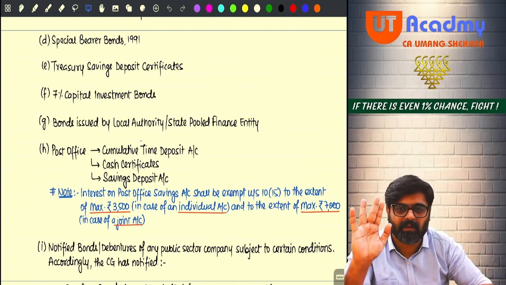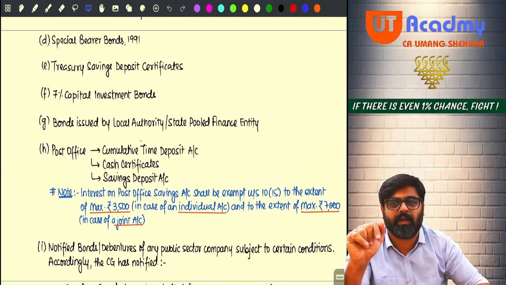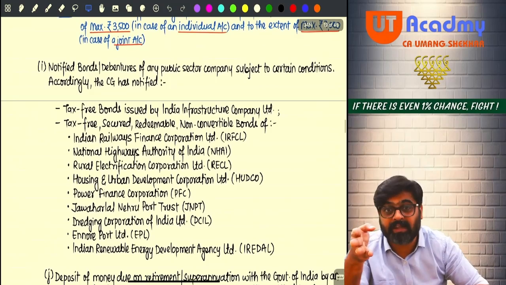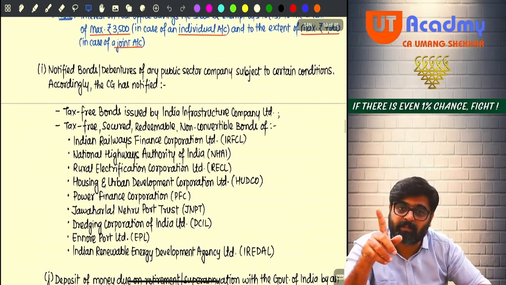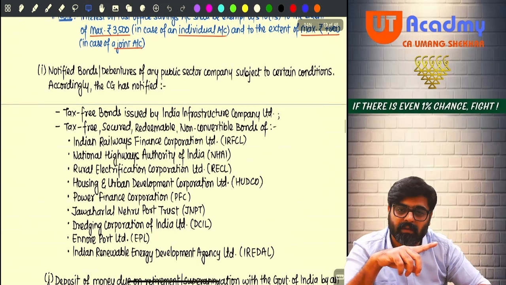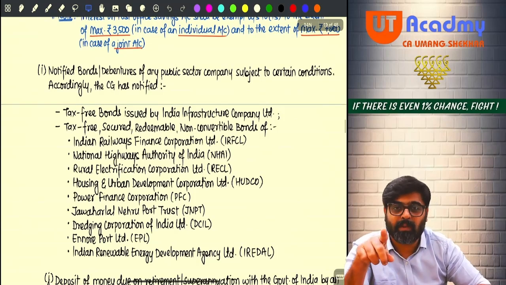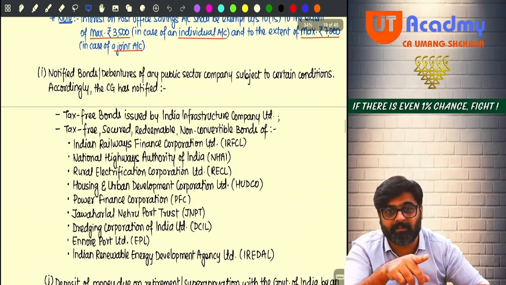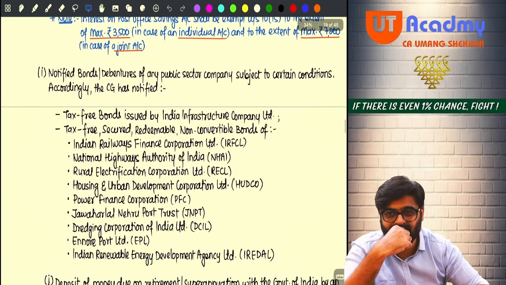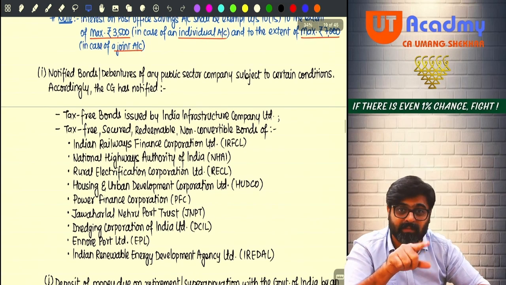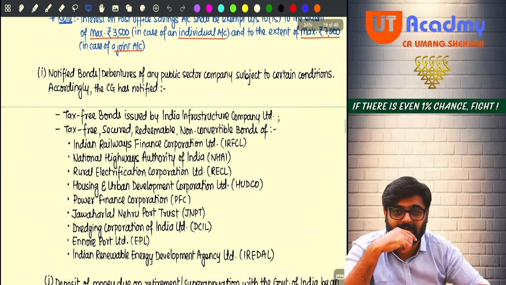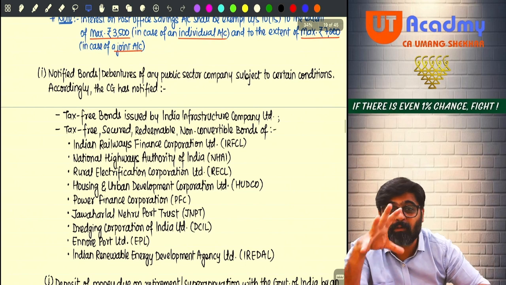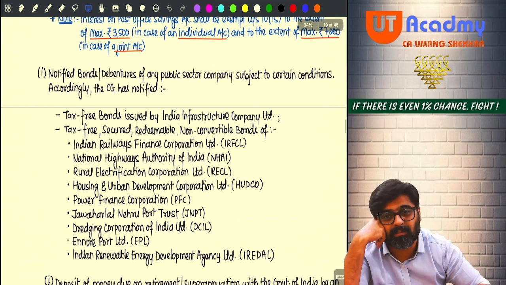Understanding, no? Everyone. Okay. Now coming to the next one. See, if you are buying notified bonds of these public sector companies, do you know public sector is different and public limited is different? All the public limited companies are not public sector companies, but all the public sector companies must be a public limited company first. Some public limited companies can be a private sector company also. Reliance is a public limited company, but it is in the private sector. Government does not have any control over that company.